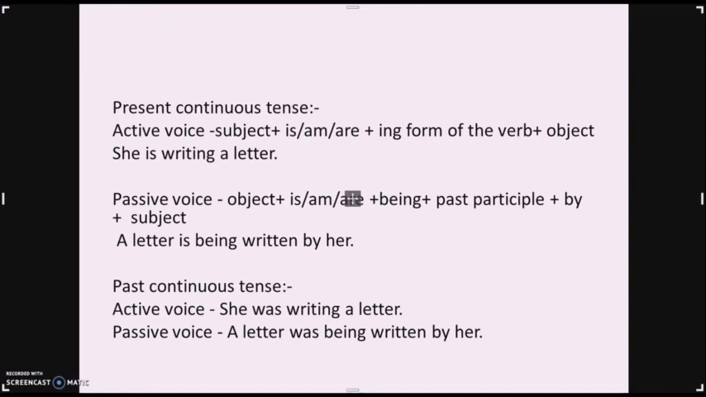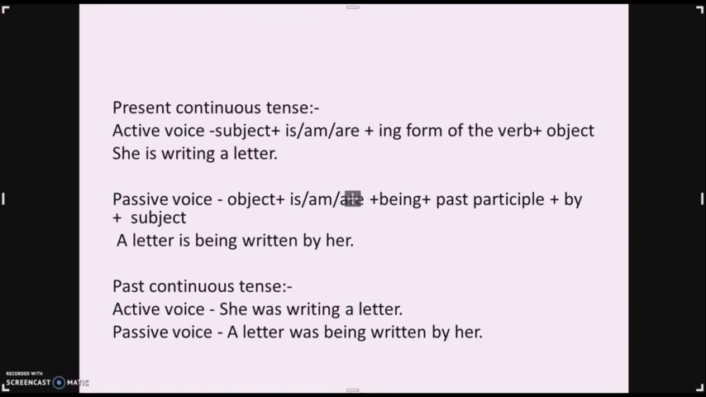Let us go through this example. A letter is being written by her. So here letter is the object, is again the be form, being plus written. Written is the past participle and then you have the subject, that is her. So in the past continuous tense, the active voice is she was writing a letter. The passive voice will be a letter was being written by her. So when you change from active to passive voice, kindly take care of the tenses. I hope you have understood today's grammar, children.